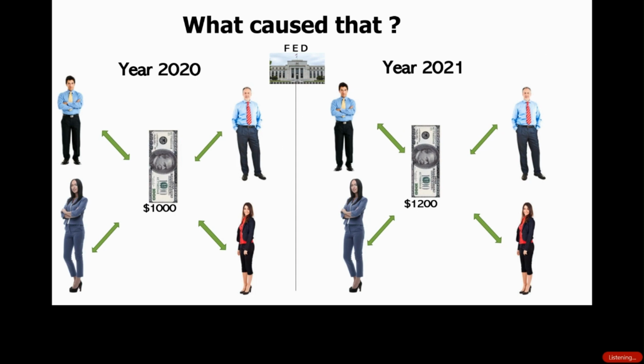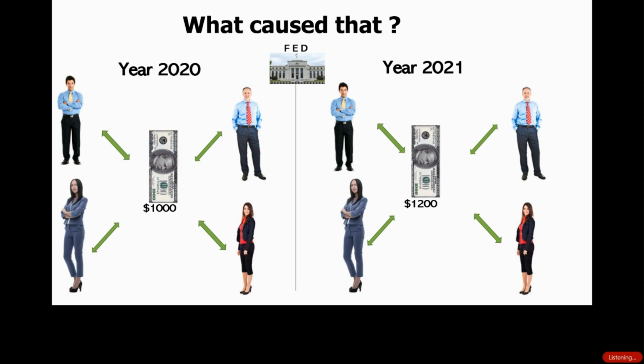But whenever we put $1,200 in the system in the year 2021, the chocolate does not have to be $4 anymore. It could go up maybe to $5 or whatever the case might be. It's a higher cost because it's relative to everybody in the system that did not change in the population, but the money supply did. So that's what the Fed is controlling. And they are just gradually increasing that amount of money in the system.